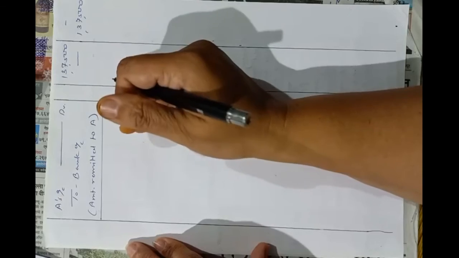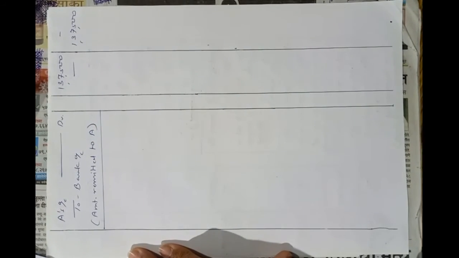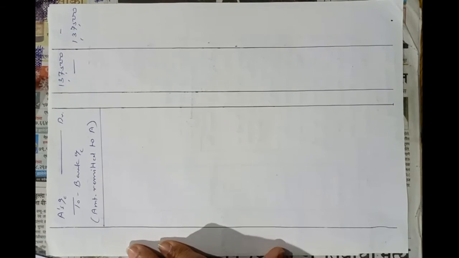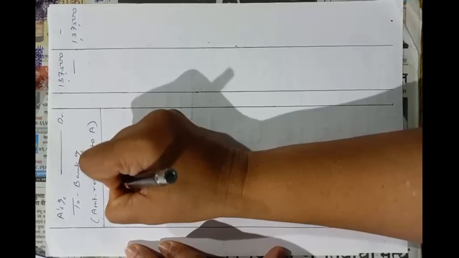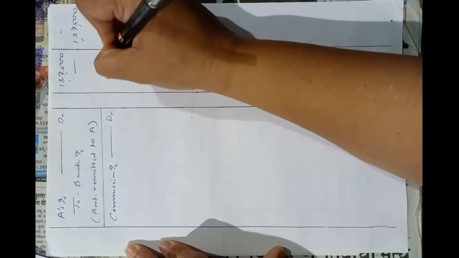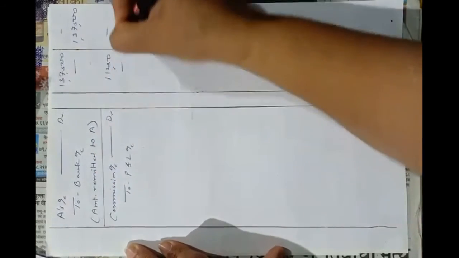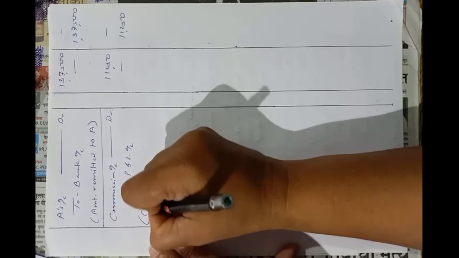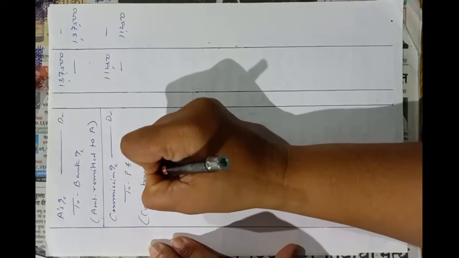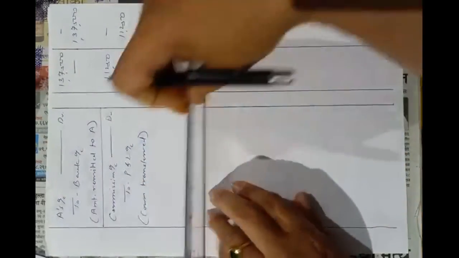His commission he will transfer to profit and loss account, and in the books of B, commission is his income. So commission account debit 11,250 to profit and loss account 11,250. Narration: commission transferred to profit and loss account.